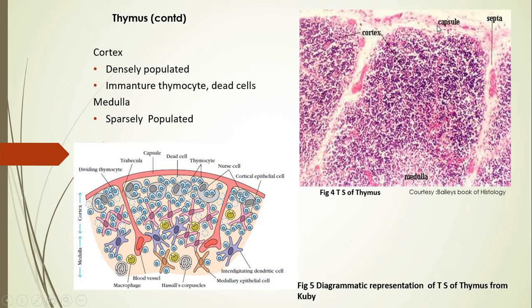Now this capsule is unique because the internal wall of the capsule sends large number of finger-like projections. You can see the white lines innervating the cell mass. So this innervating line is called the trabecule. What does it mean? It means that the cell mass gets separated from one another.